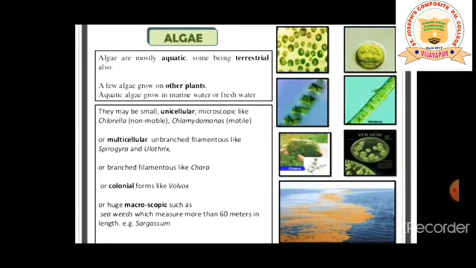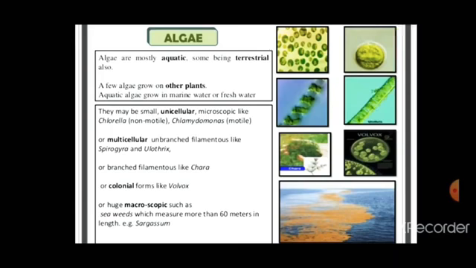So I have quoted different examples like chlorella, Chlamydomonas, Spirogyra, Ulothrix, Volvox, and Sargassum. All the examples are different and you are supposed to remember them for a particular thing. It's very important for the point of theory as well as for the point of competitive.